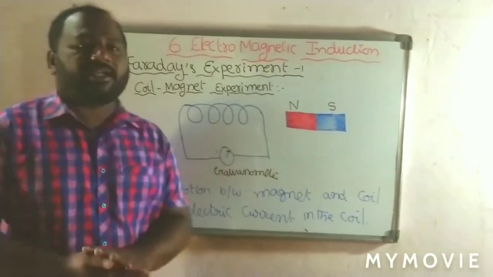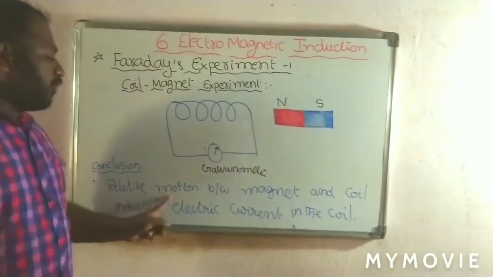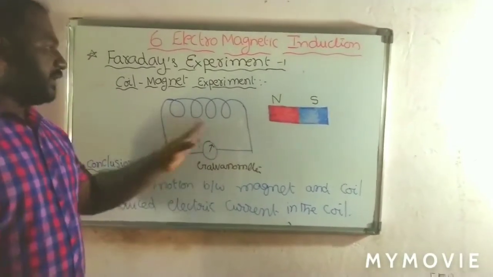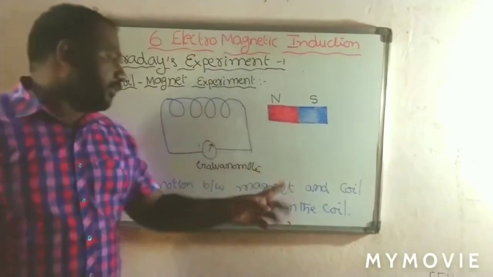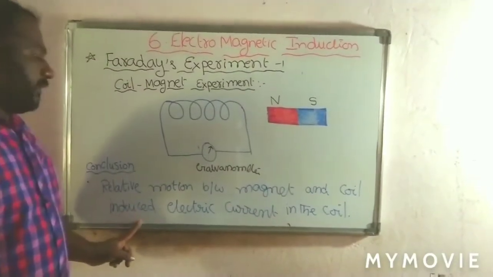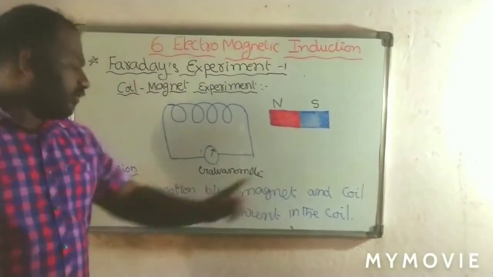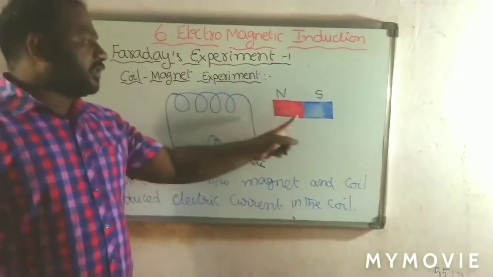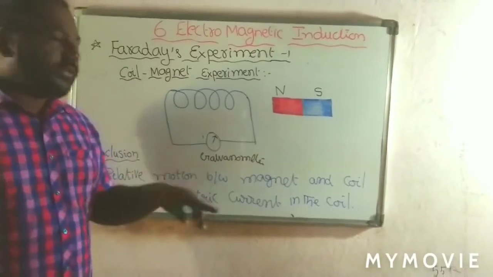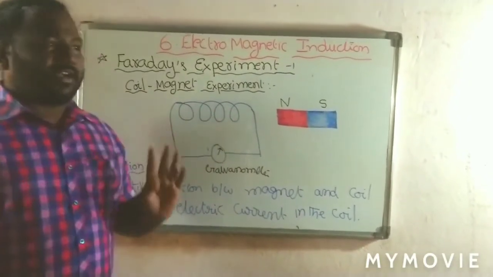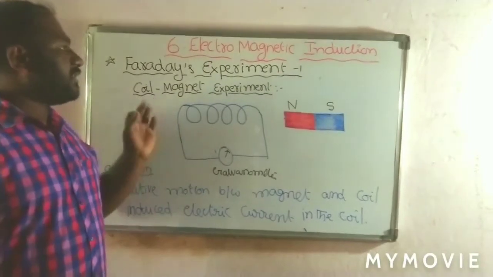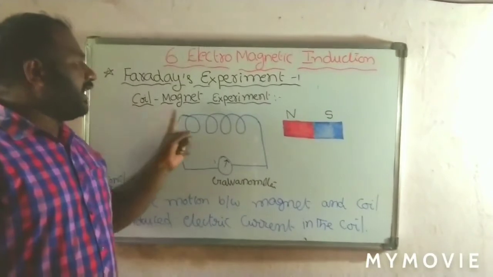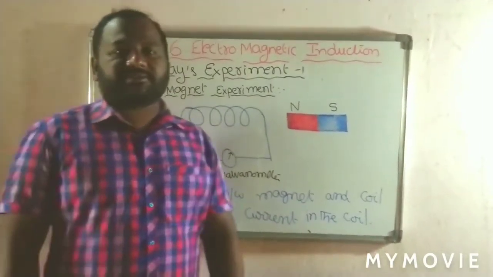So from this experiment he concluded that relative motion between magnet and coil, meaning anyone can be moving, either the coil is moving or the magnet is moving, will induce an EMF and electric current in the coil. So by the relative motion between the magnet and coil, it induces an electric current in this coil. So this is Faraday's first experiment. This experiment is called the coil magnet experiment.